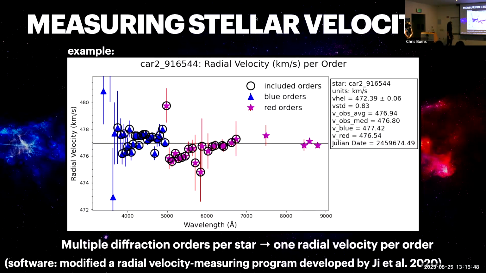Yeah, thank you for that question. So you can see a trend in the velocity with wavelength here, especially for the redder orders. And that's actually the effect of atmospheric dispersion. As the light's coming in, it can disperse the light. So that explains the trend that you see there.